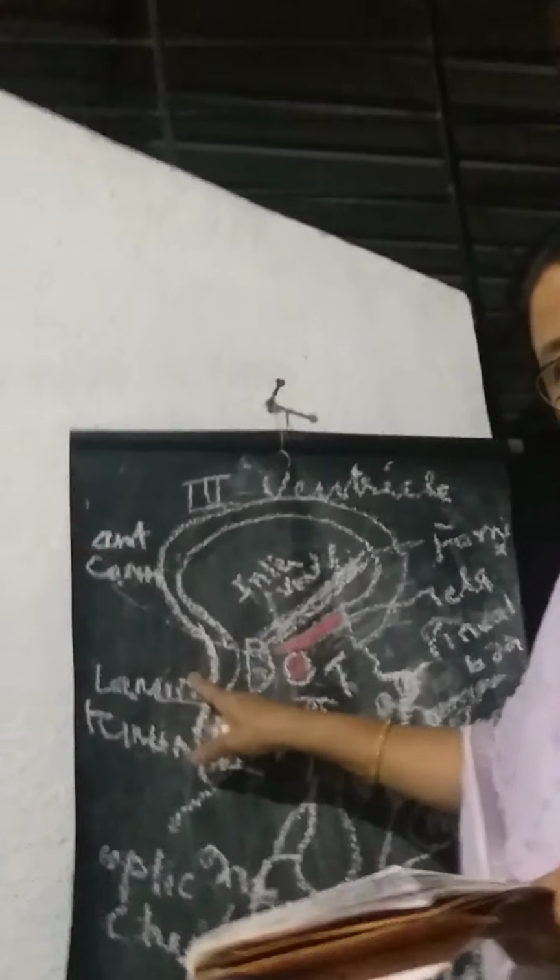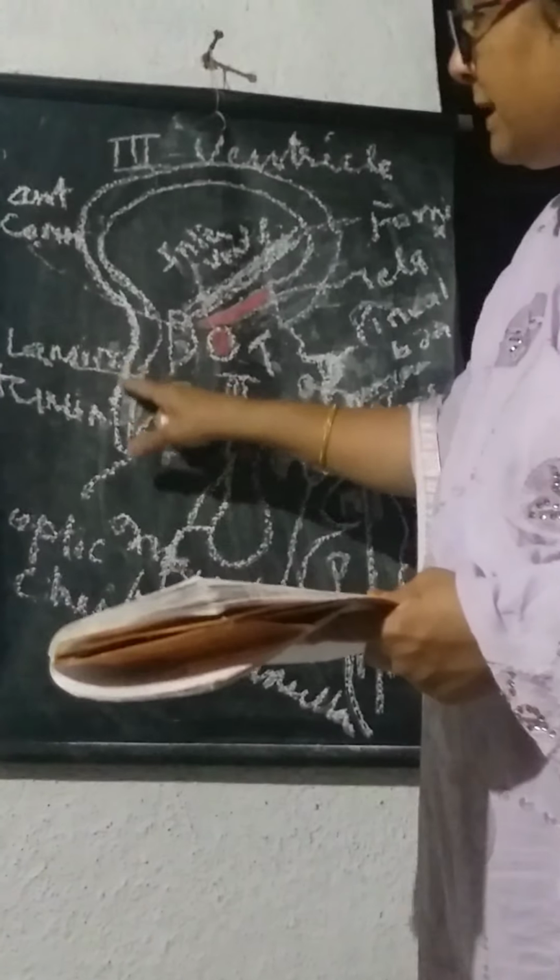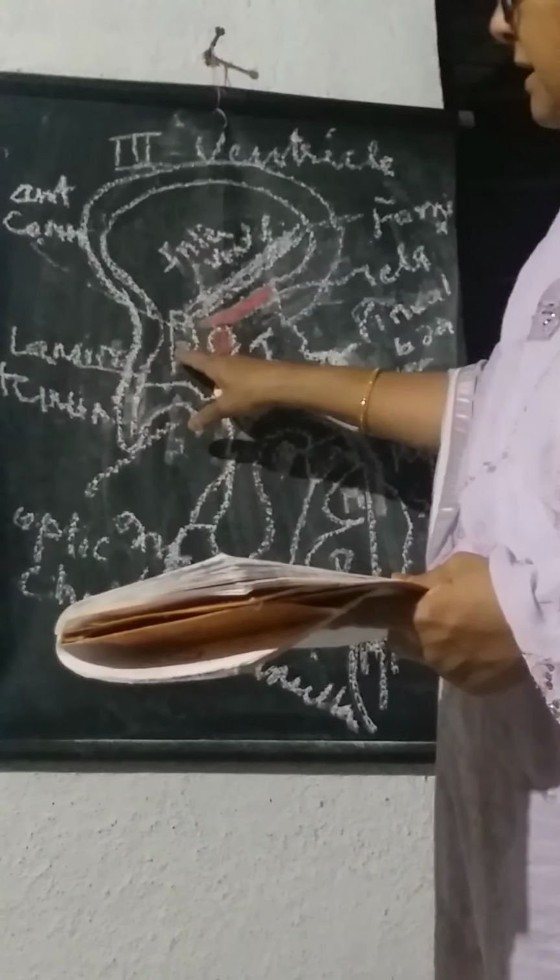To repeat again, the third ventricle has an anterior wall, posterior wall, roof, floor and lateral wall. The anterior wall is formed by the lamina terminalis, the anterior commissure and the anterior part of the fornix.